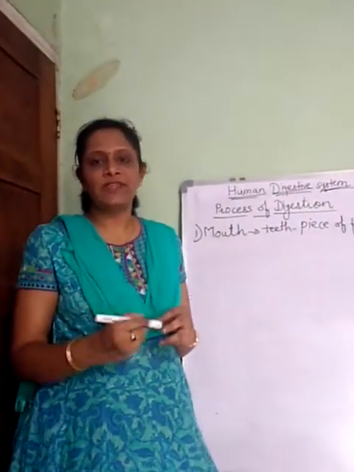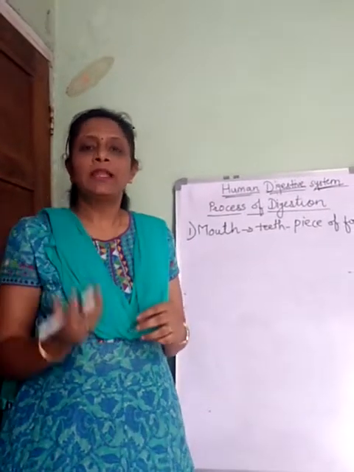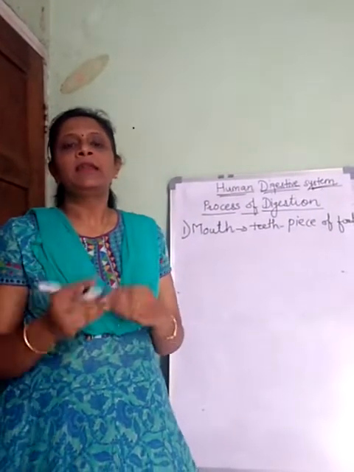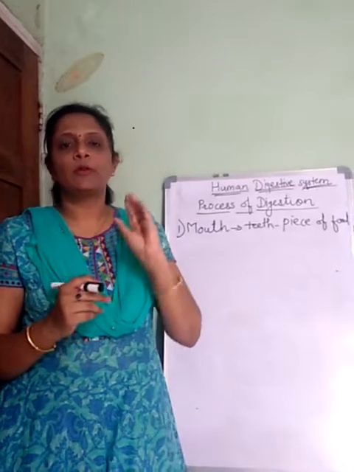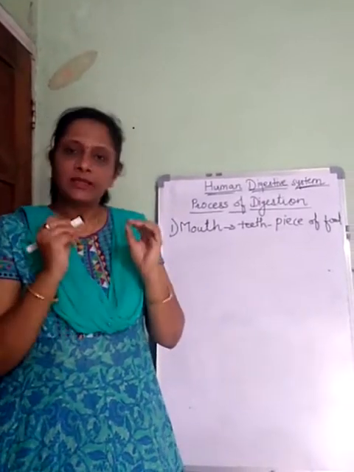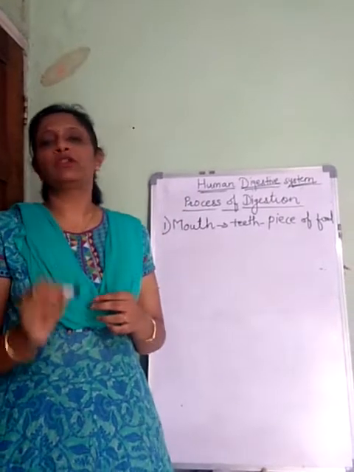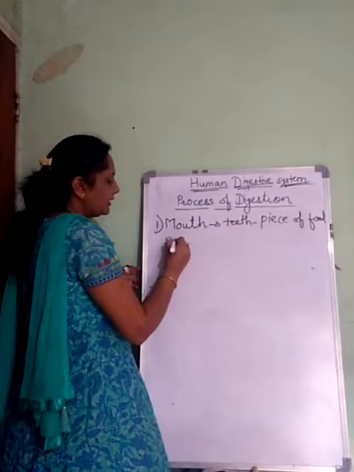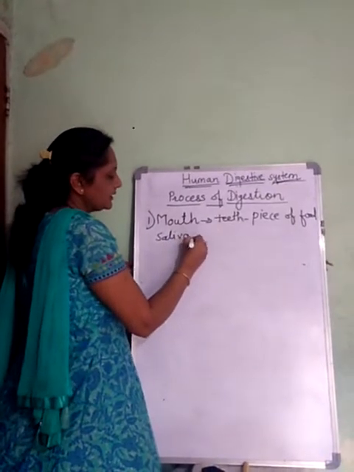And to these pieces, the salivary glands secrete their saliva and get mixed with the food for the formation of a bolus. And in this bolus, the process of digestion starts. So what happened? In the mouth, the salivary glands secrete the saliva.